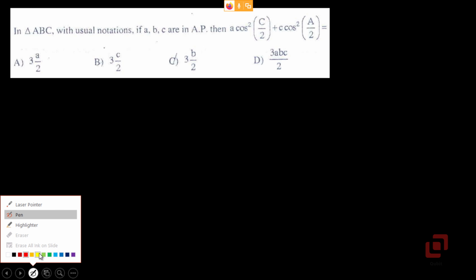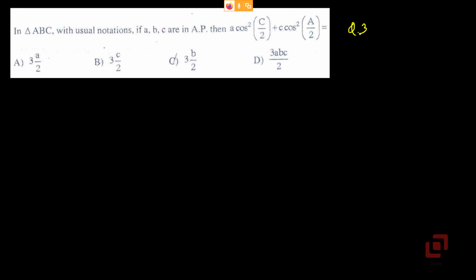Question 3. In triangle ABC, with usual notations, if A, B, C are in arithmetic progression, then A into cos squared C by 2 plus C into cos squared A by 2 is equal to. Now here they are saying that A, B, C are in arithmetic progression, so B must be equal to A plus C by 2. Now even this problem can be solved by our particular example method, so let us try doing that.